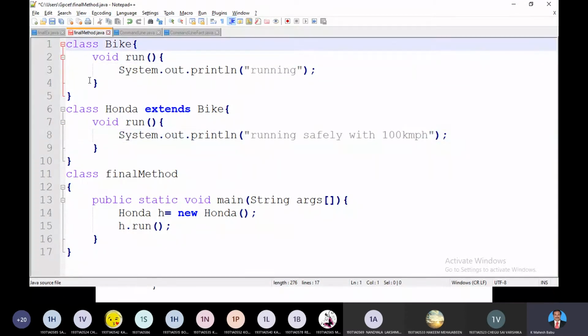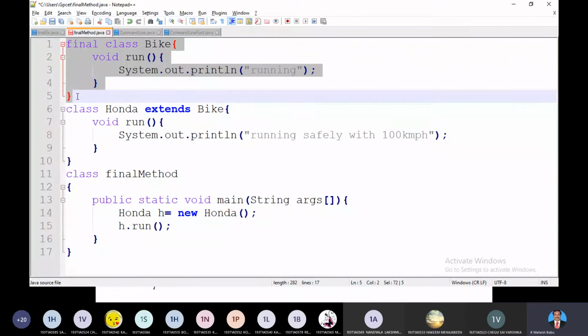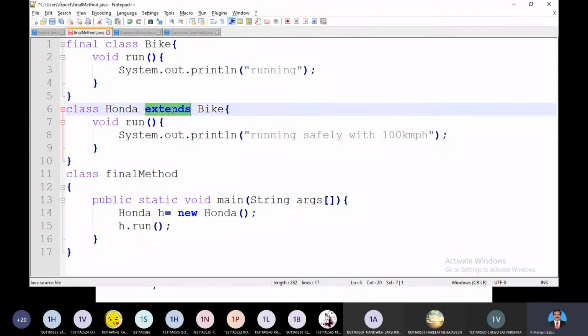But say for example, if I mention final before the class name, this particular class becomes the final class. A final class is never involved in inheritance. Means this extends keyword gives you an error. The extending from Bike to Honda is not possible.